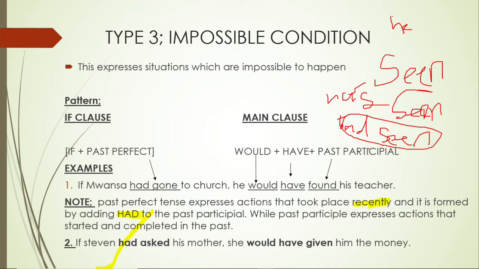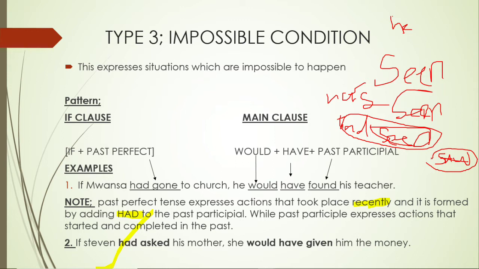Past participle expresses actions that were started in the past and completed in the past. When you talk of see, in the past, it will be what? It will be saw now. I saw something. That means the saw is expressing that you started seeing in the past and it ended in the past.